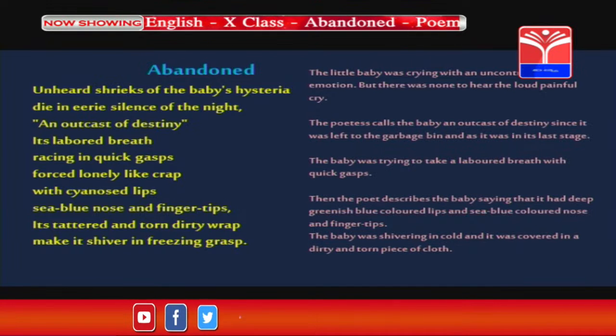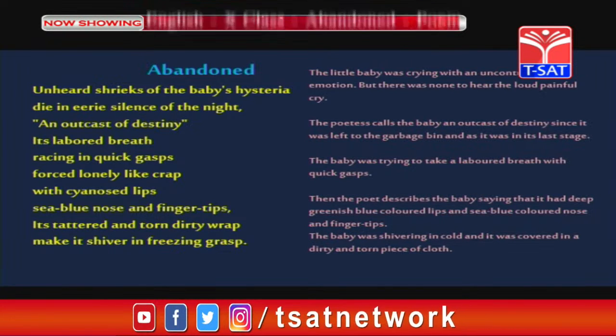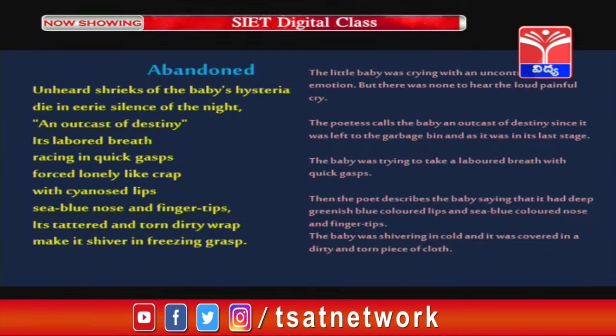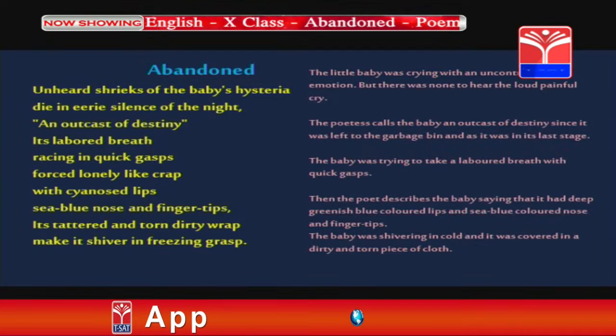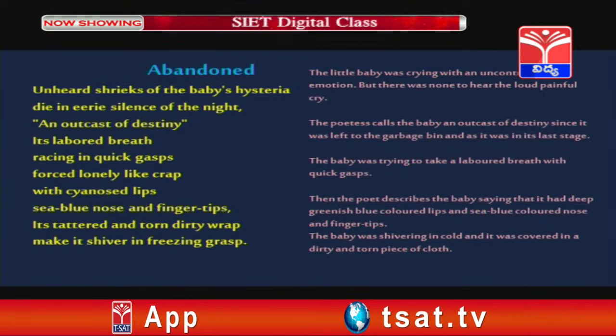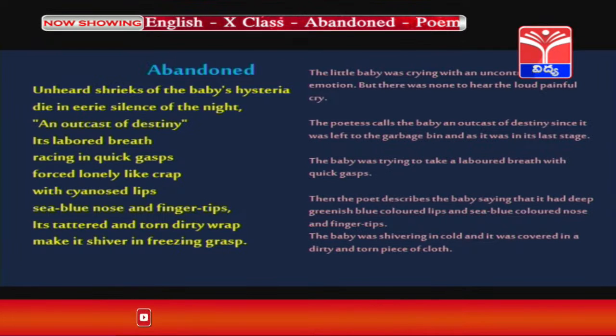So, here the poetess calls the baby an outcast of destiny because it was left in the garbage bin and as it was in its last stage of life. The baby was crying to take a labored breath with quick gasps.